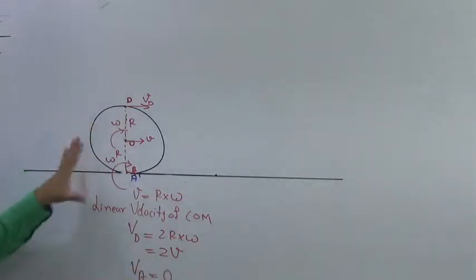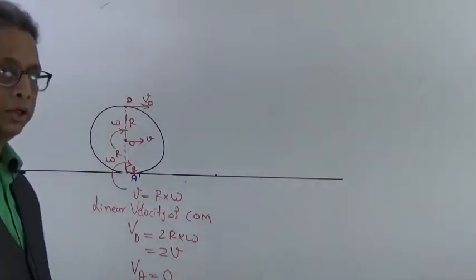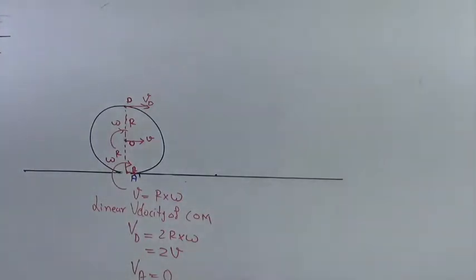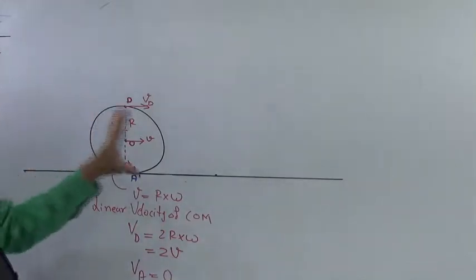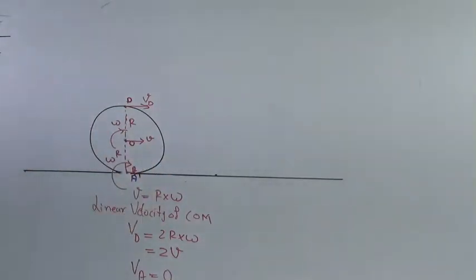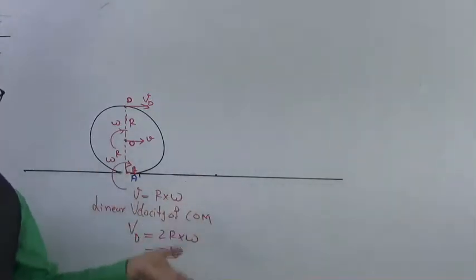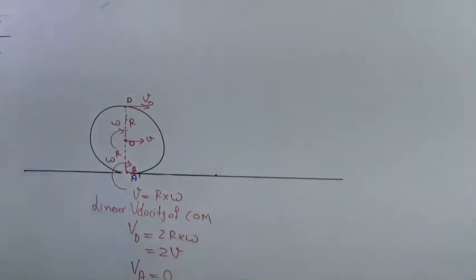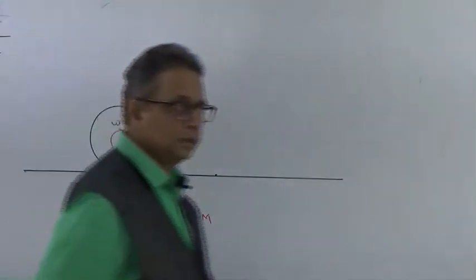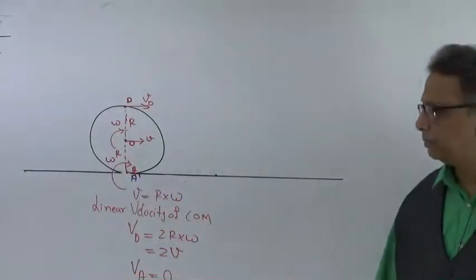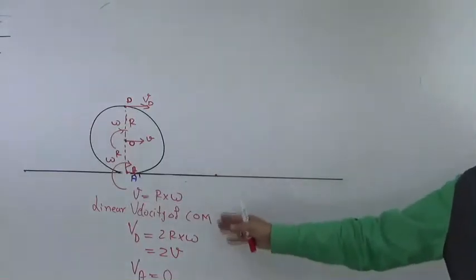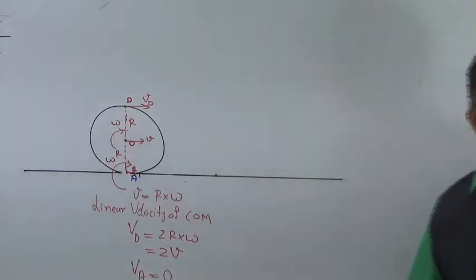These are also important aspects that you have to understand when a body is performing a rolling motion. Rolling motion is a combination of translational as well as rotational motion. Okay. So please make a note of this, because many a times this is even asked in the form of MCQ questions.